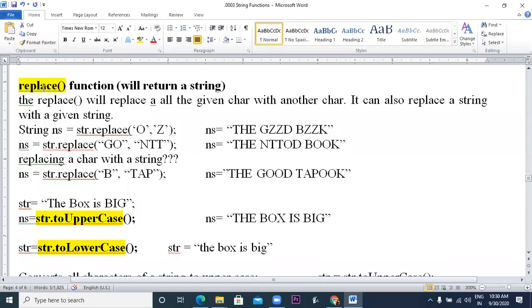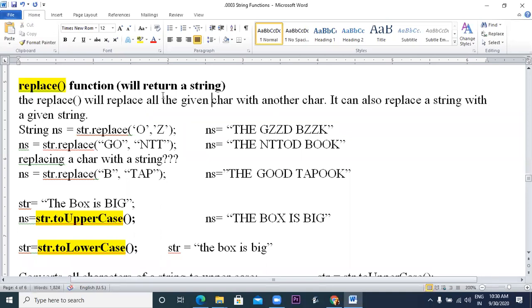Okay. The replace function, first of all, remember that the replace function will return a string after modification. The replace function will replace all the given characters with another character. It can also replace a string with a string. That means a replace function will replace a character with any other character or a string with any other string.